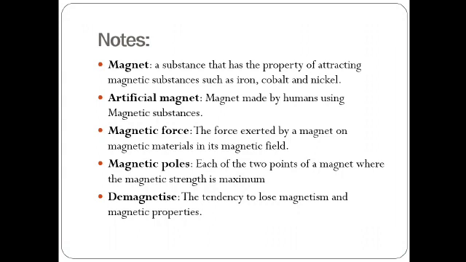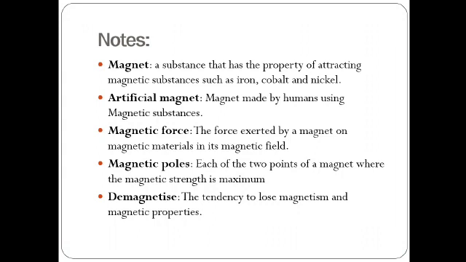Natural magnet is named magnetite, which was discovered in Greece by a shepherd. Okay, and artificial magnets means magnets made by humans into different shapes. Such a magnet is known as an artificial magnet.